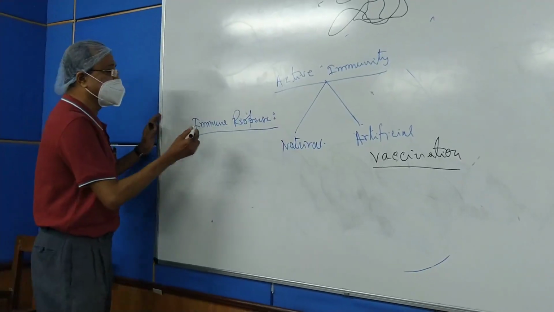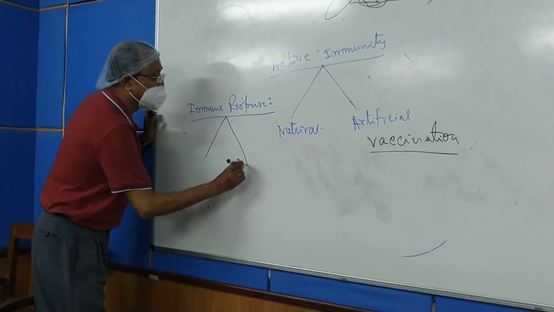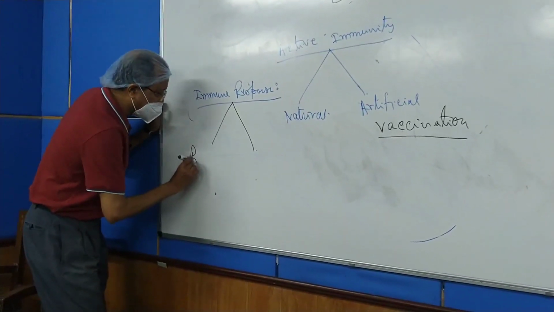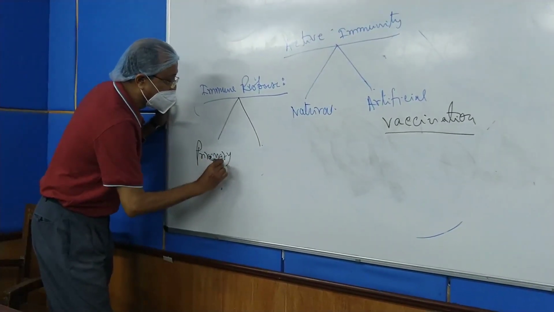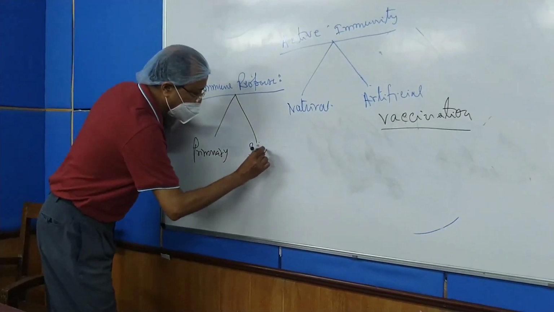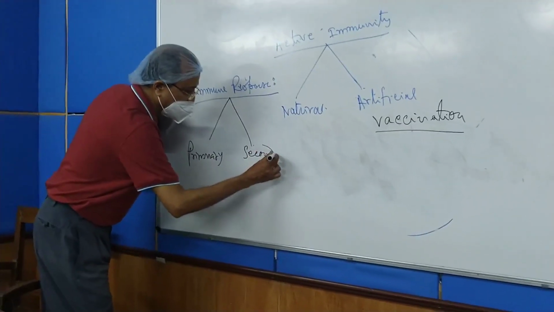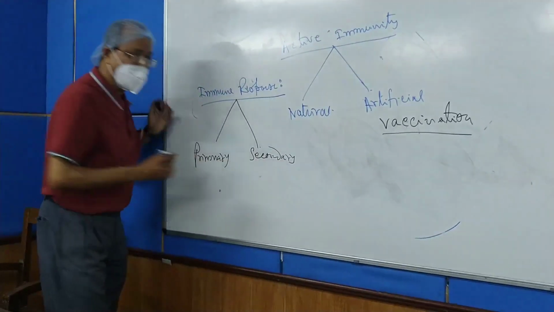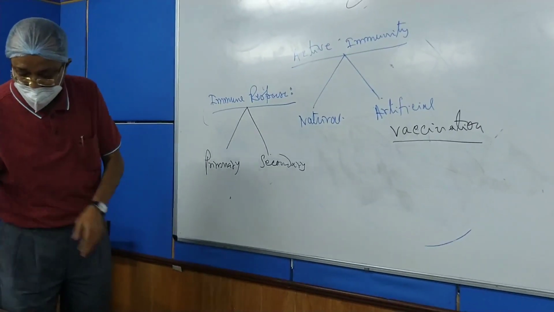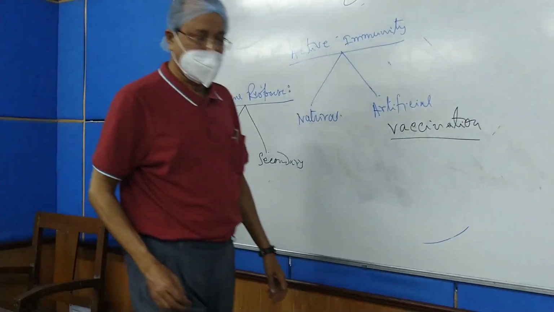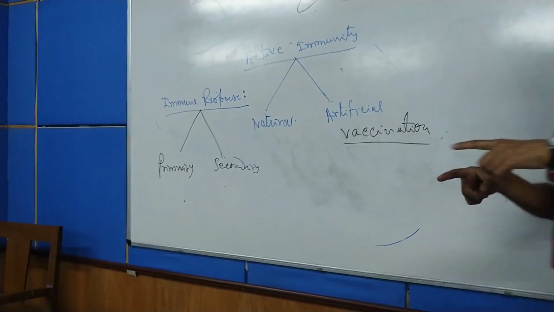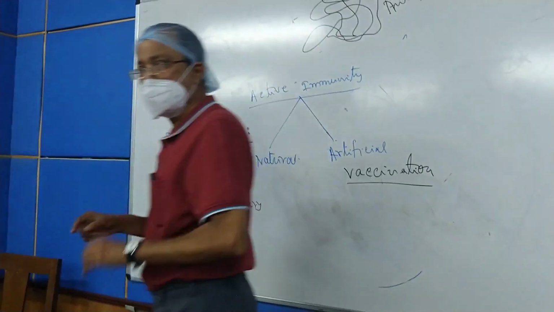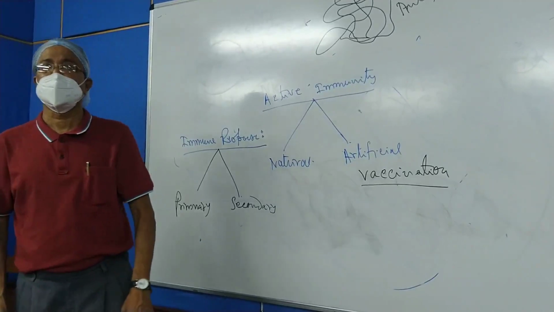So the immune response, if you consider the types, may be divided into primary and secondary. Primary immune response and the secondary immune response. What is the primary immune response? Primary immune response is nothing but the first dose of the vaccine.